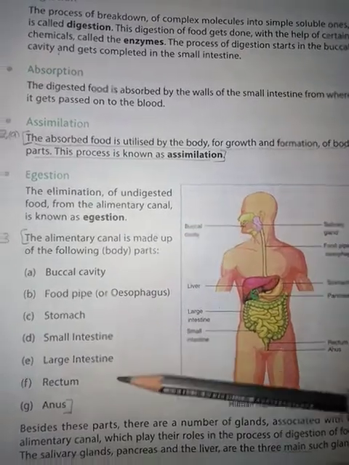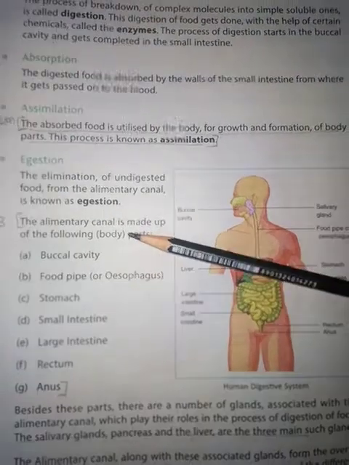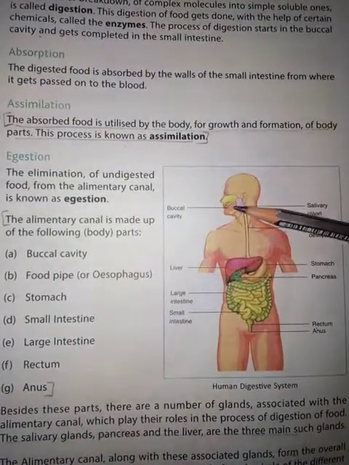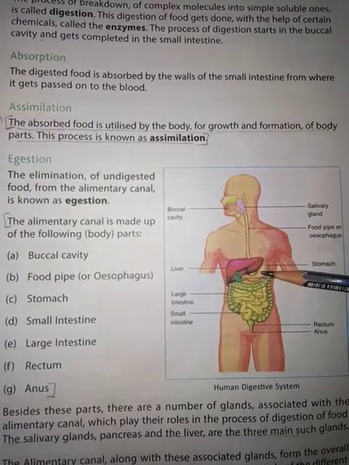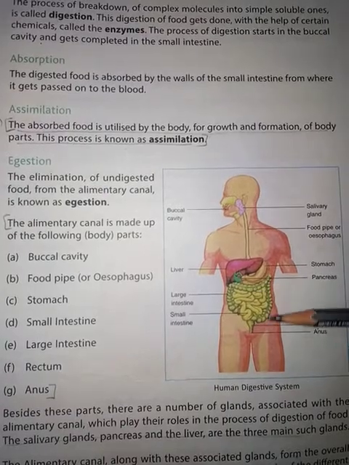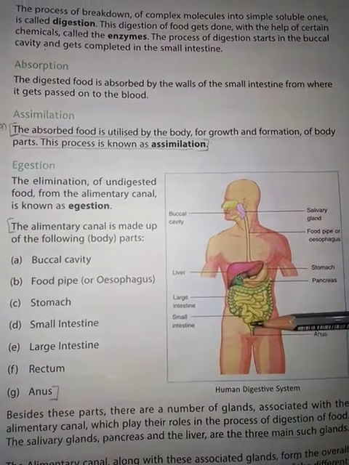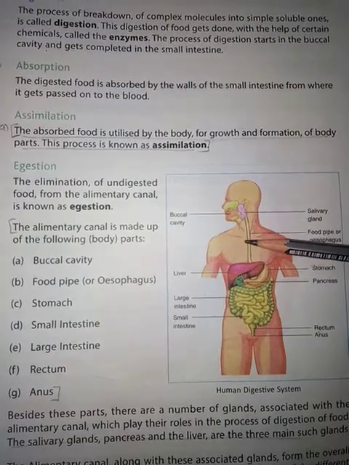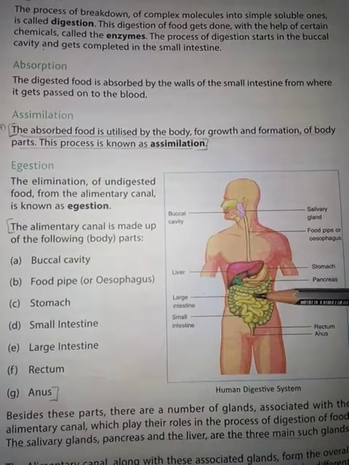Now let us know what are the parts of alimentary canal and the digestive system. Alimentary canal consists of buccal cavity, esophagus, stomach, small intestine, large intestine, rectum and anus. These are the parts of alimentary canal through which food travels.